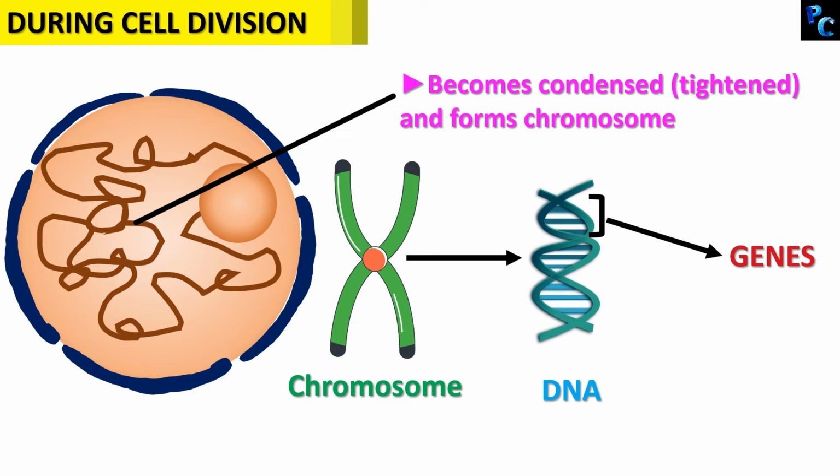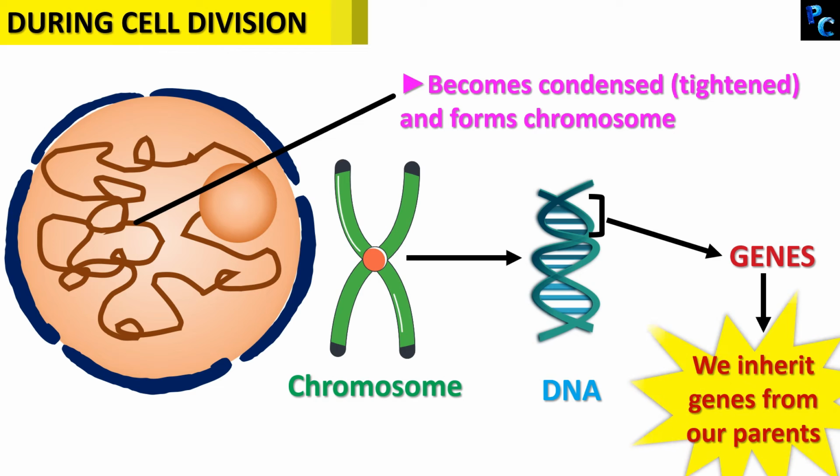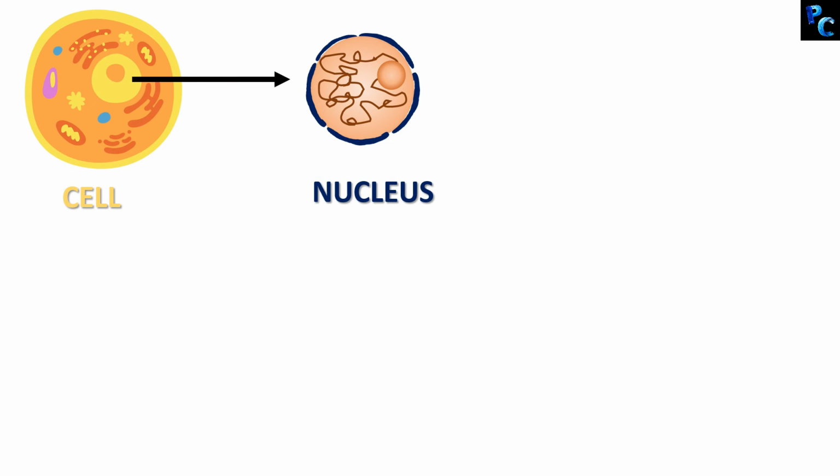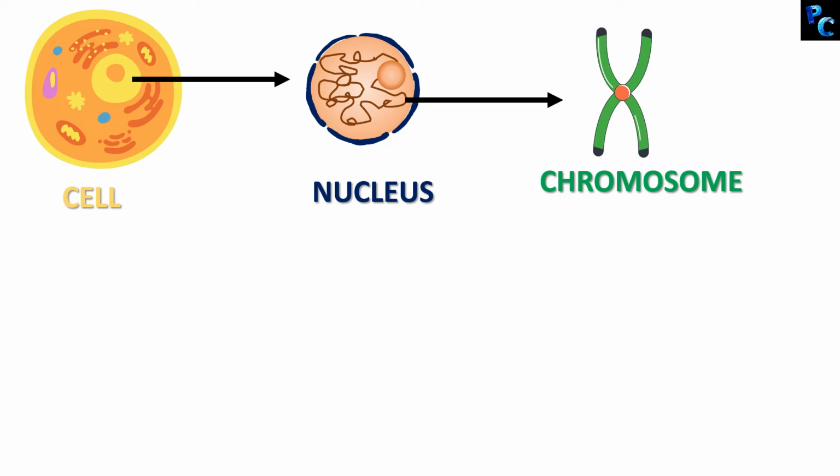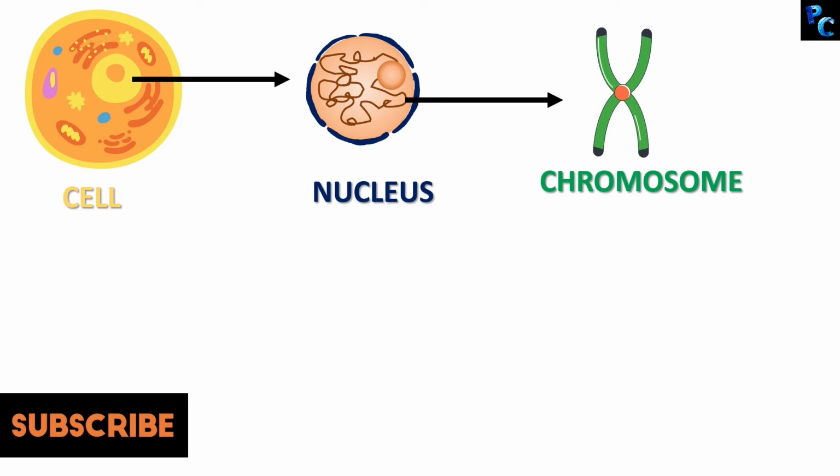These genes decide what should be your hair color, brown or black, what about your behavior, etc. So DNA has the genes, and we inherit these genes from our parents. That's the reason we look like our mother or father, and our character is also somewhat similar to our parents. So we have the cell. If we zoom in, we get the nucleus. If we zoom in again, we get the chromosome, which are nothing but the condensed or tightened chromatin material.